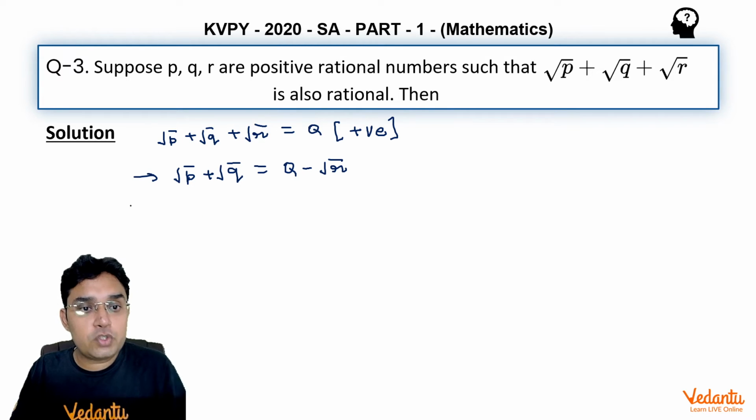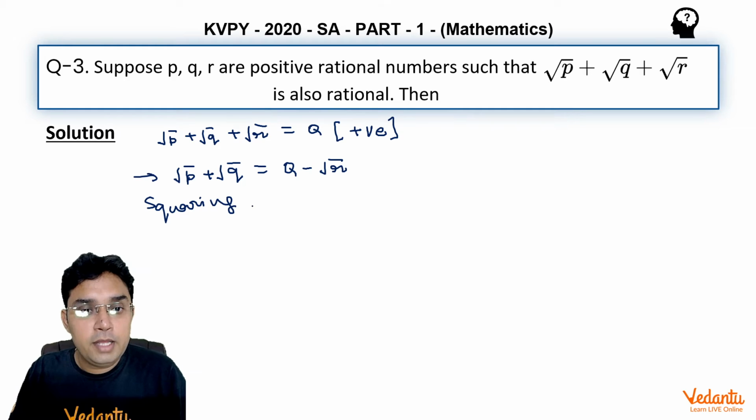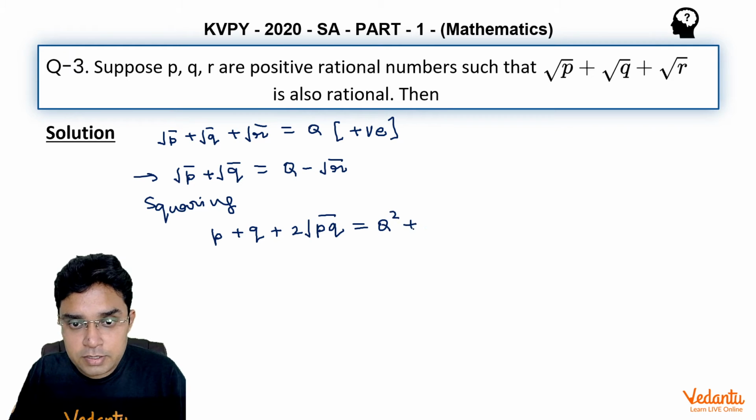Now if we square both sides, then we will get p plus q plus 2 times root pq on the left hand side, and on the right hand side it will be q square plus r minus 2q root r.